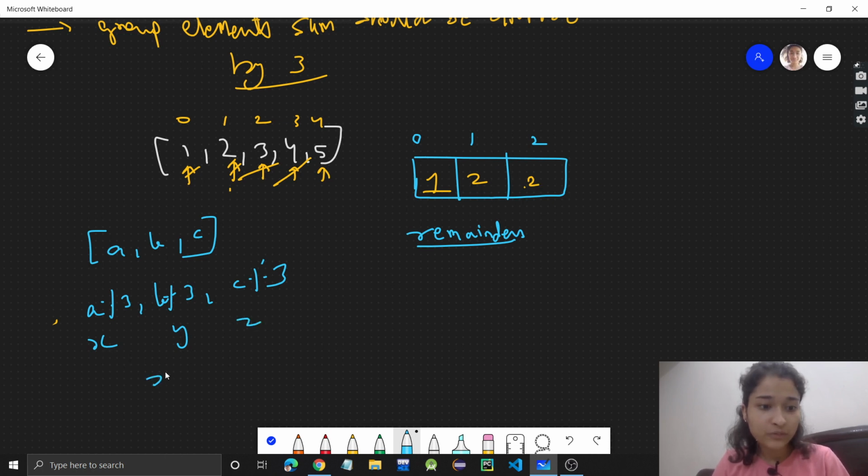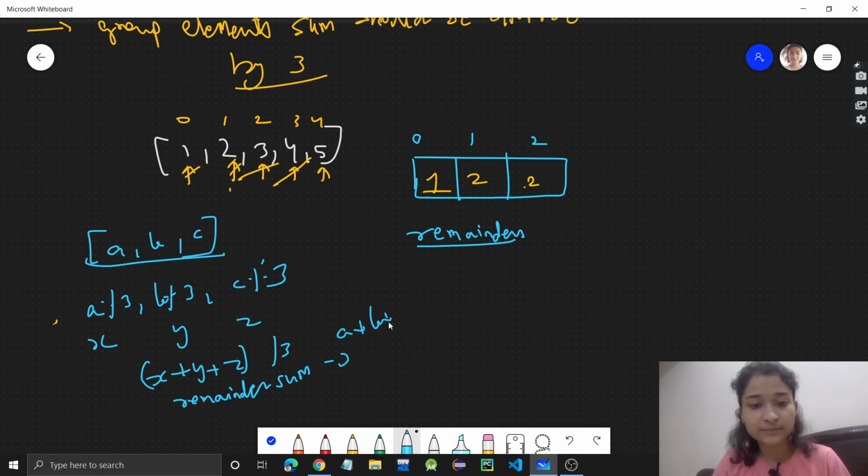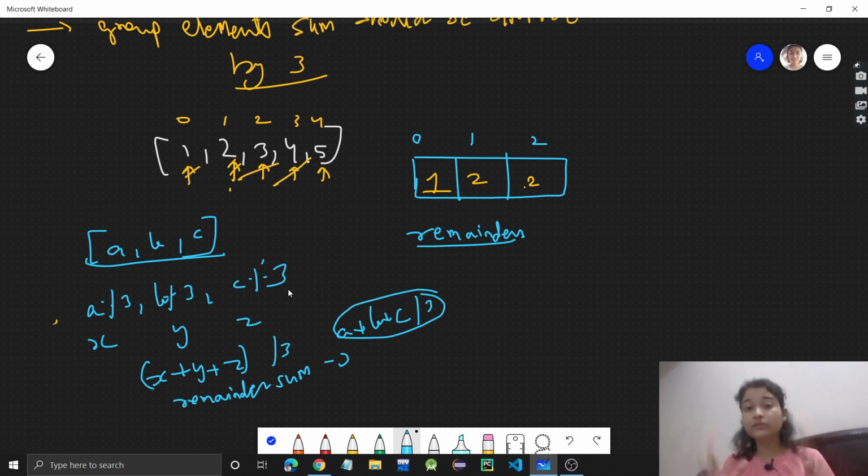So the sum of x plus y plus z, if it is divisible by 3, right? If the remainder sum is divisible by 3, then this group a plus b plus c sum will be divisible by 3. So this is the concept.